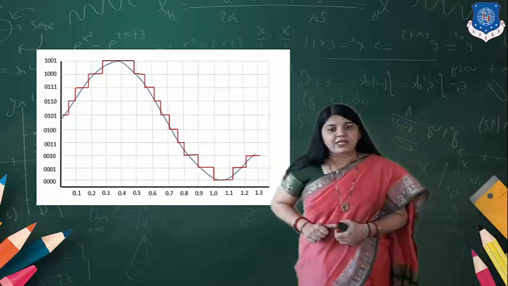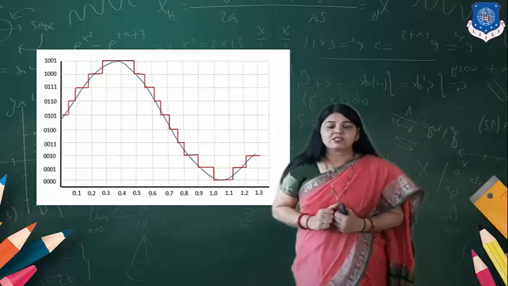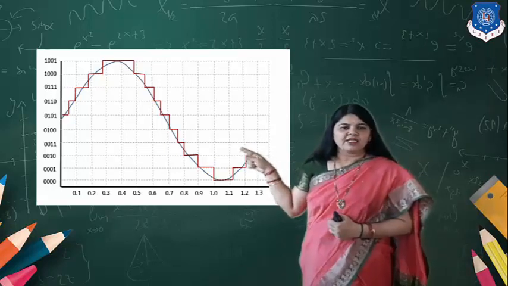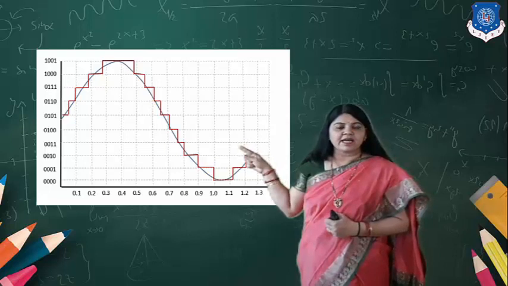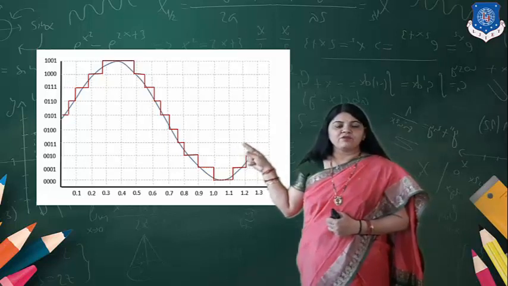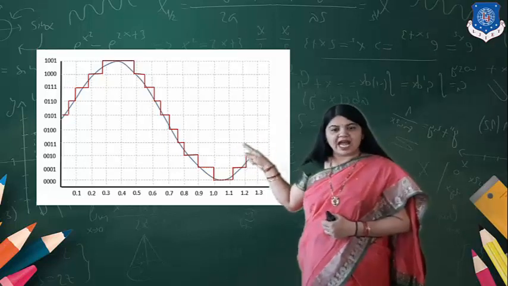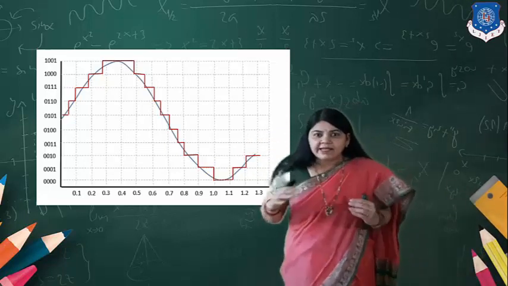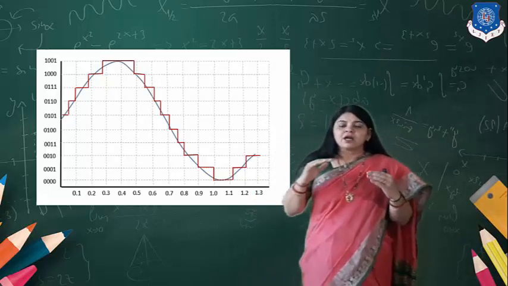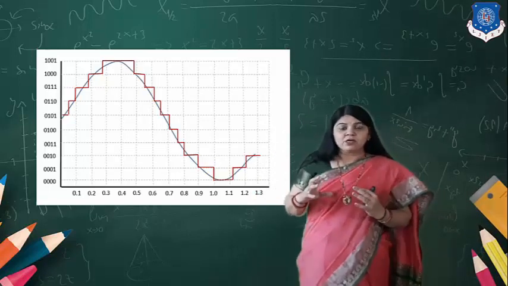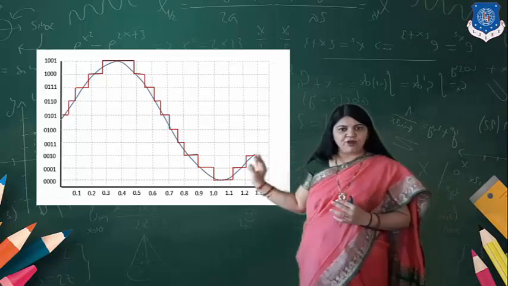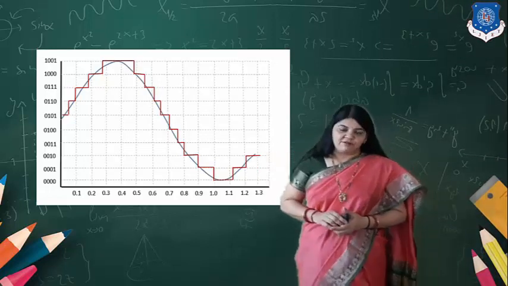So that sample value is what? It's a 0, 0, 0, 1. The first sample value is what? You can see over here that it's a 0, 1, 1, 0. Okay. So that way, all the sample values, by dividing the analog, continuous sampled value into the number of quantization levels, we are able to find out the particular value.